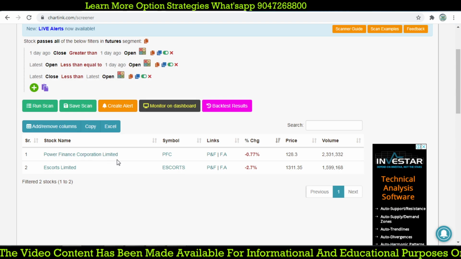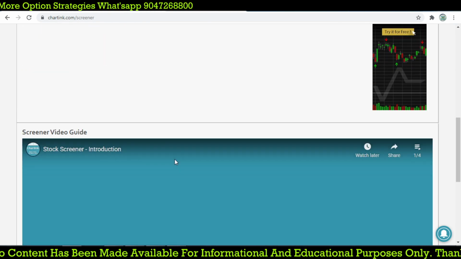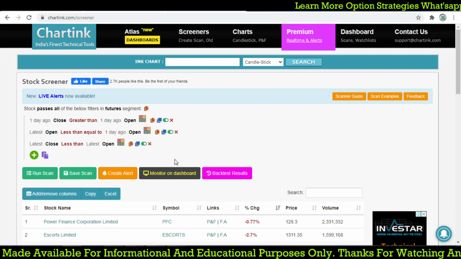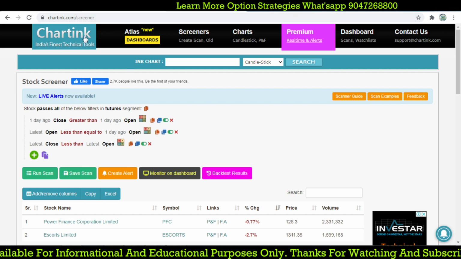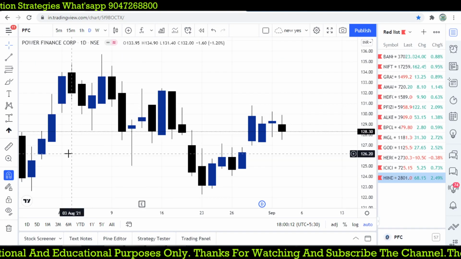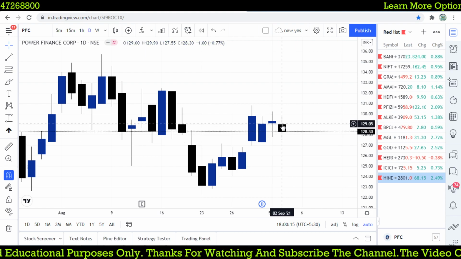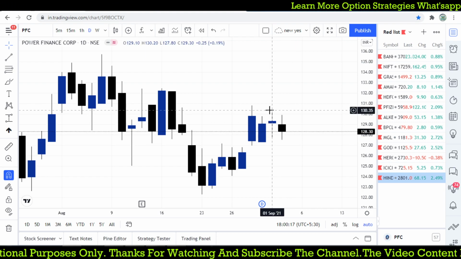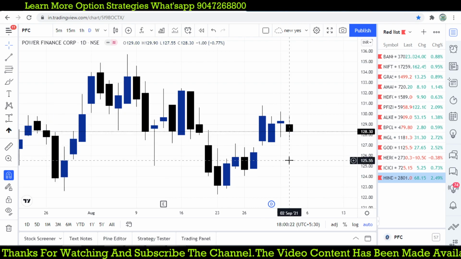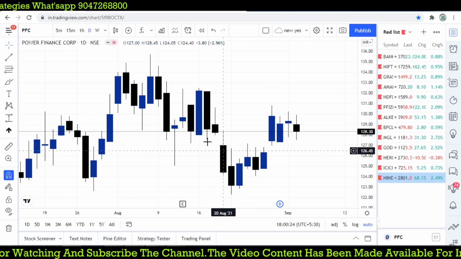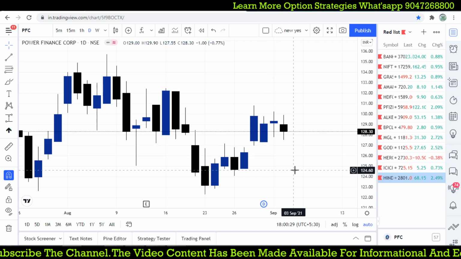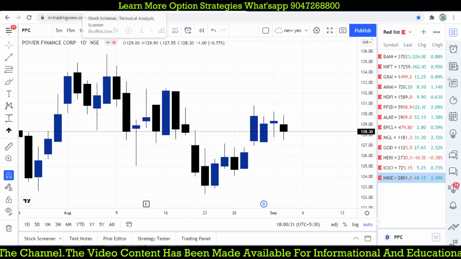Let's say Power Finance and S-Cars form this kind of bearish separating line. So let's find PFC. Check it out. Yes, it opens below the previous day's open. The previous candle is green and today's is red, so it gaps down from the previous closing price. The trend was a little higher, but the overall trend was down. Whenever it breaks below that level we may focus on it. This is the exact pattern we are expecting.